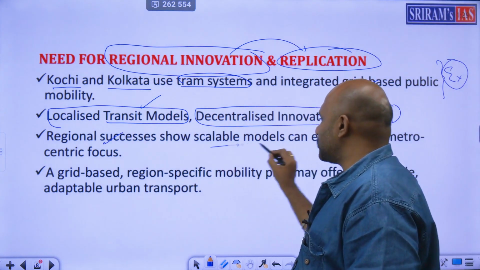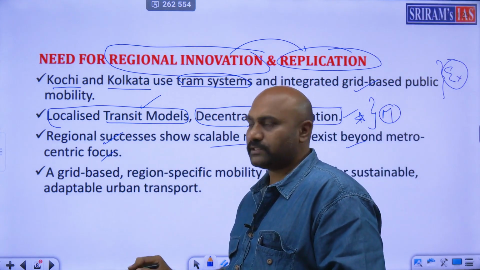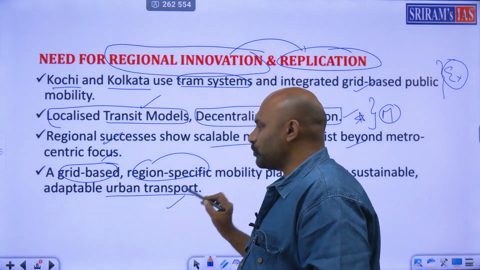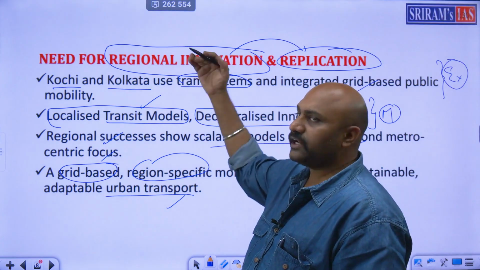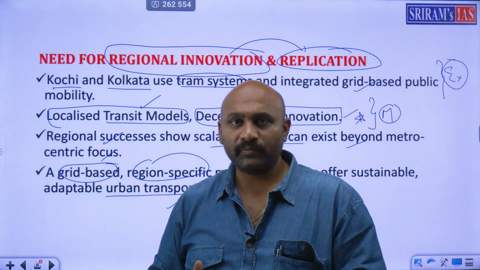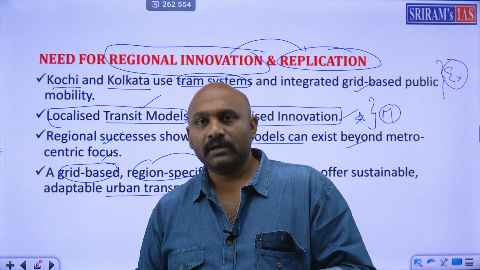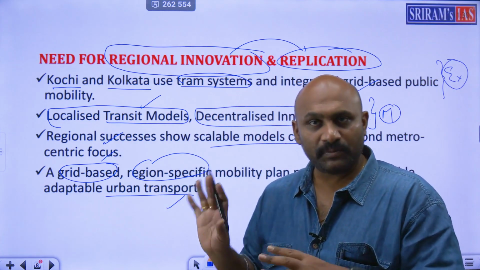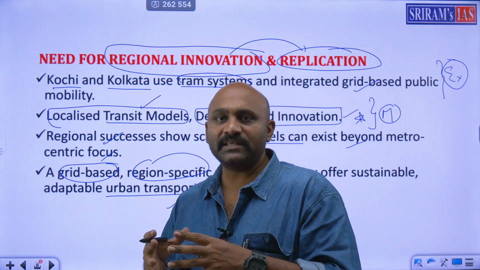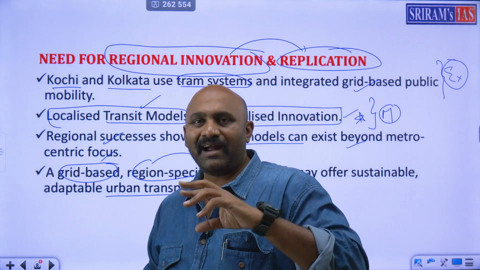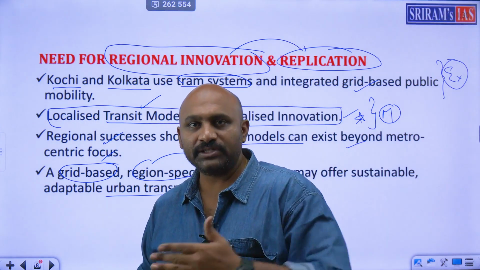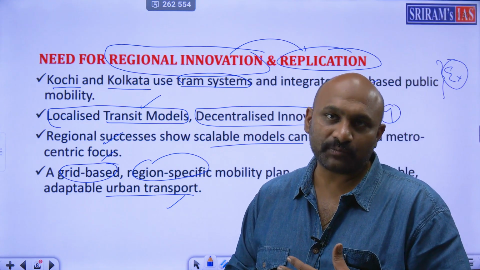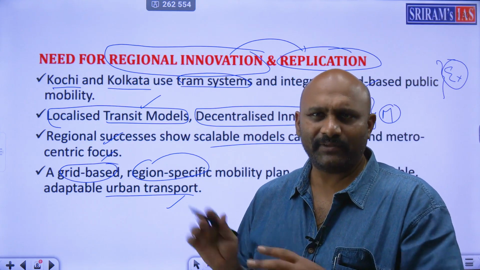So regional success shows scalable models can exist beyond metro-centric focus. A grid-based, region-specific mobility plan may offer sustainable urban transport models. If you observe this, regional innovation is a must for us right now. Example, Kolkata and Kochi tram systems, better than metro systems, and integrated and decentralized administration should be there, especially for these projects, because if it becomes centralized, then for everything they have to ask the center, and by the time the funds or the technology come in, it becomes a big problem. So regional localization is very much required for the development of these transport modules. I hope all of you are able to understand. Very simple topics.